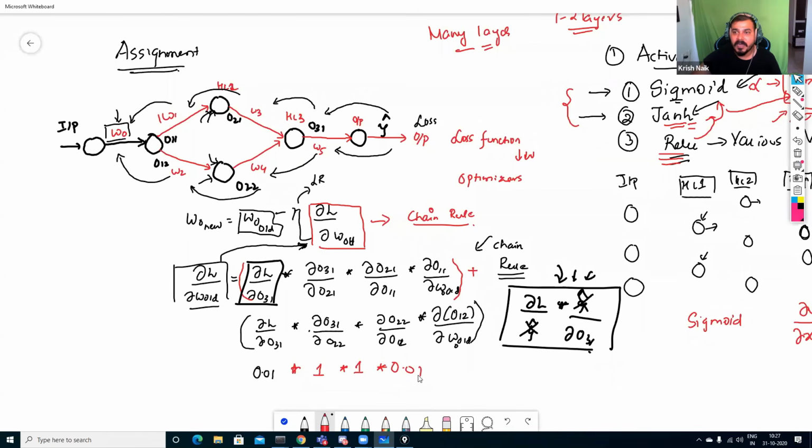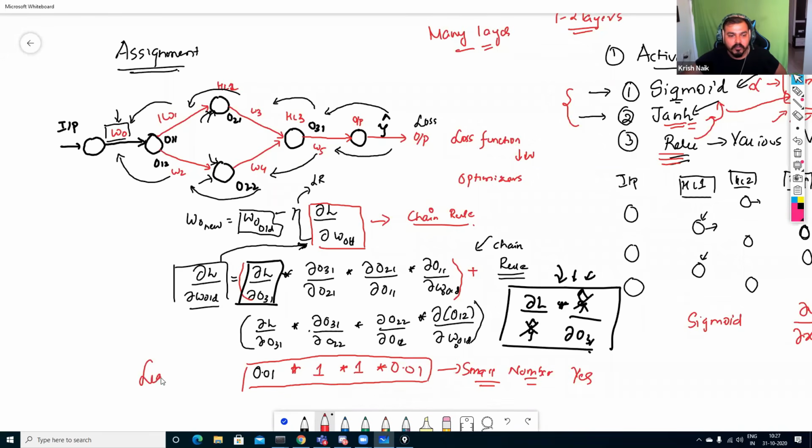Sometimes it may happen that it becomes less than 0.01 when we are going through backpropagation in a deep layer. Whenever we do this kind of multiplication, will this be a small number? Obviously, the answer is yes. So usually whenever we are trying to use leaky ReLU, there are chances of the vanishing gradient problem to happen.